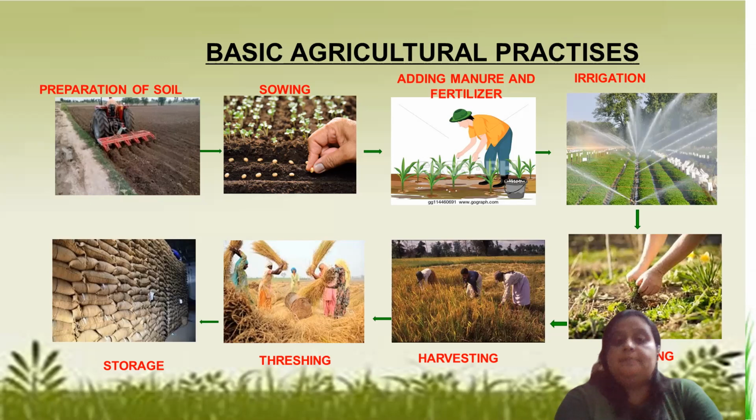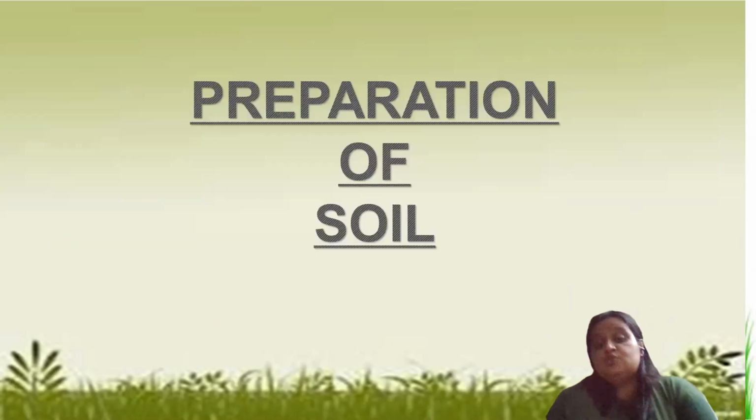So these are some basic steps that a farmer has to follow to cultivate and get the crop in good yield. Now we will explain each and every term in detail one by one. So the very first step we are taking here is preparation of soil.